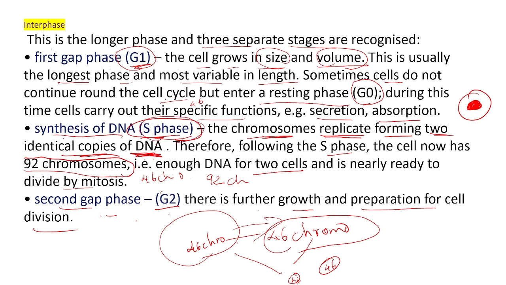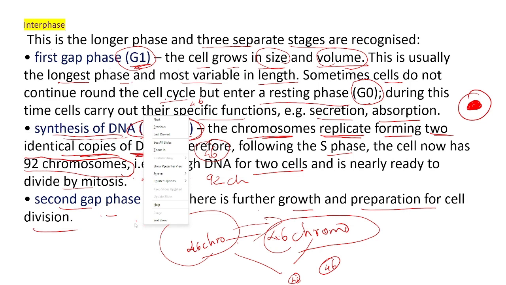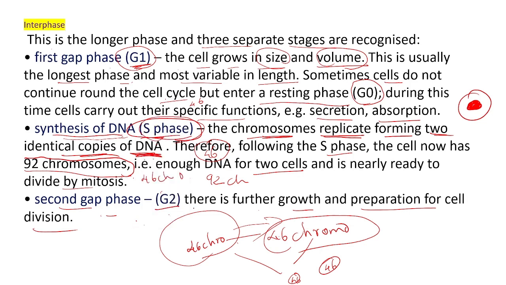S phase is known as synthesis of DNA. That means usually we have 46 chromosomes. In the S phase, they will again synthesize 46 chromosomes. So a total of 92 chromosomes will be there after S phase. Next it will move to G2 phase. In the G2 phase, again growth and preparation for cell division will occur. Okay, this is all about interphase.